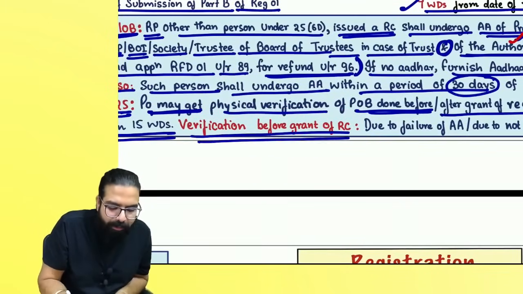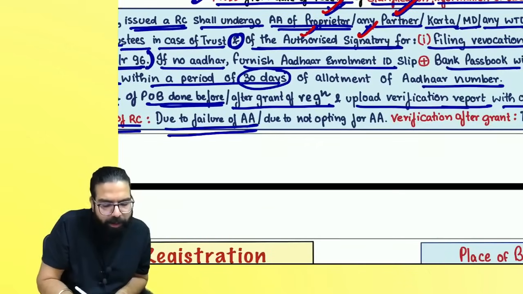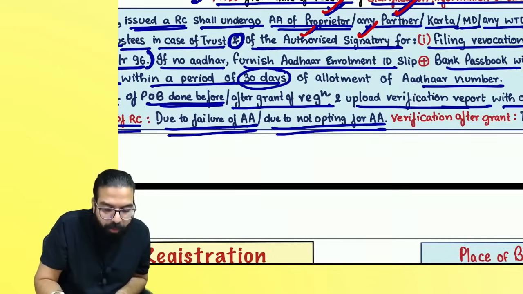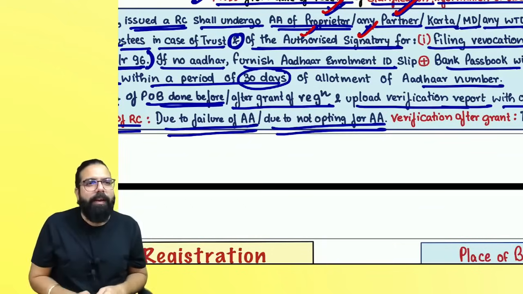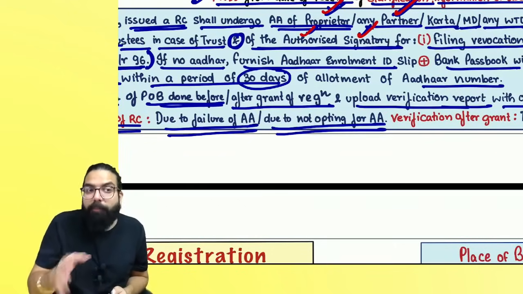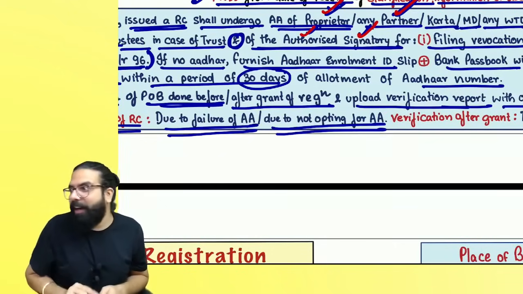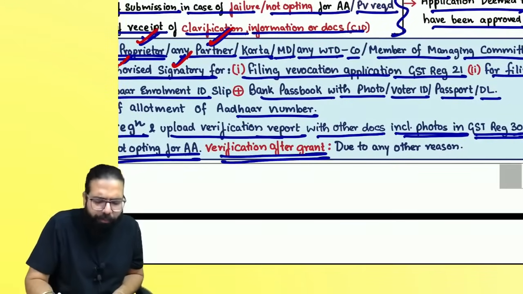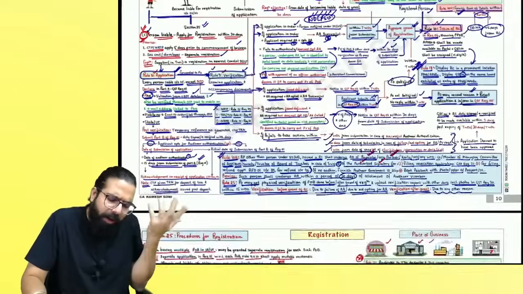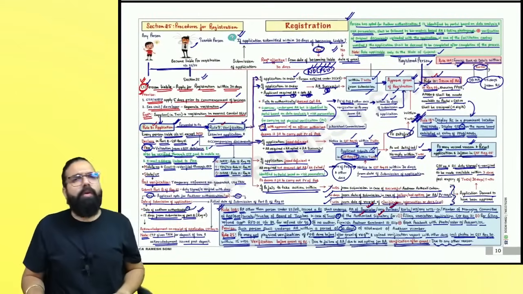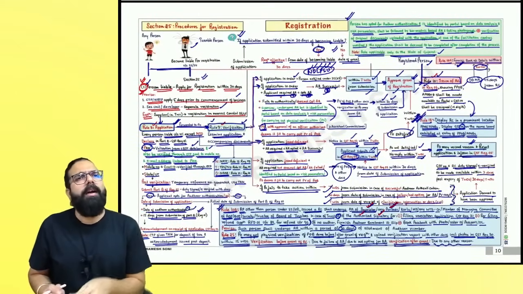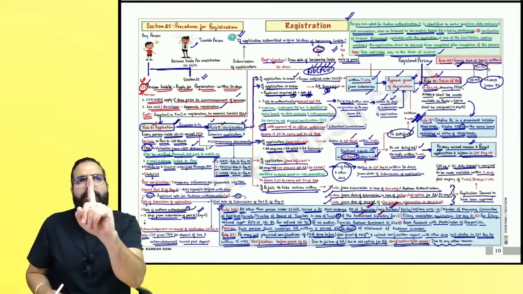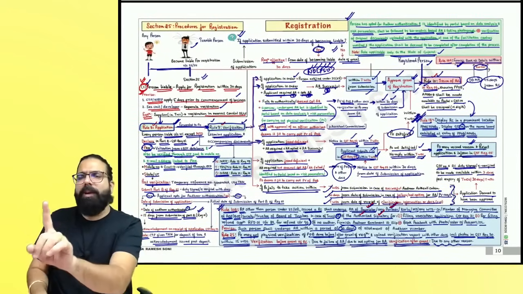Sir, can verification be done before grant? Yes, because you failed Aadhaar authentication or you did not opt for Aadhaar authentication. Additional point: physical verification can be done if the portal identifies you or the officer identifies you. Correct or not, everyone? Then verification can be done after grant also for any other reason. Might be you are doing something wrong, an officer gets a doubt, then they can come for physical premises verification. I told you over here, section number 25(1). People, section number 25(1).